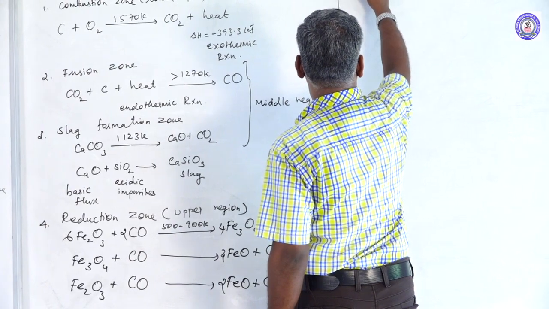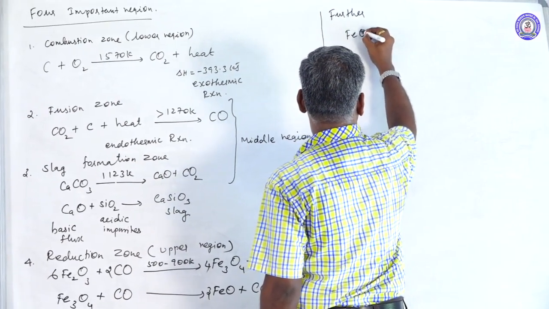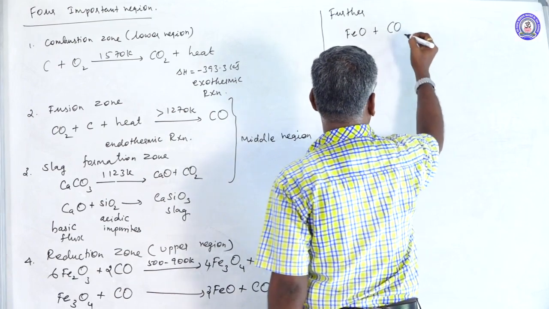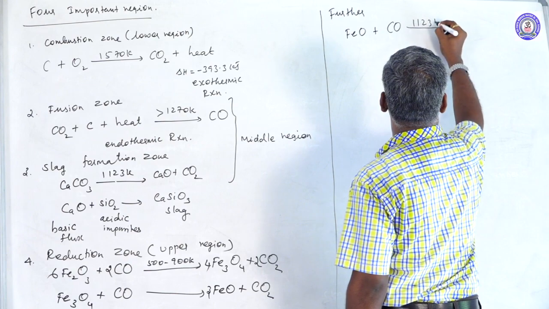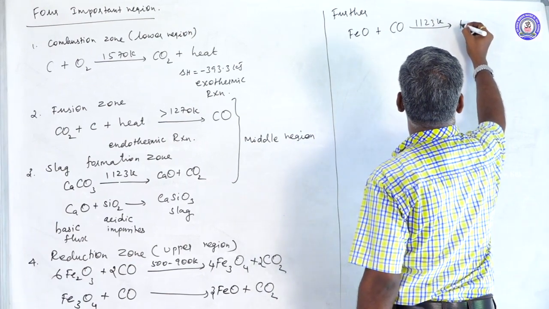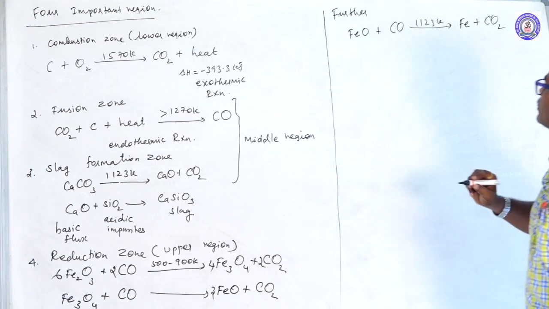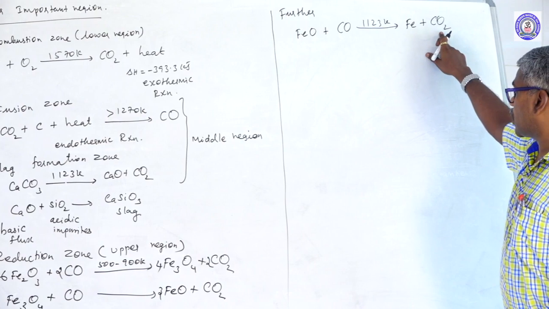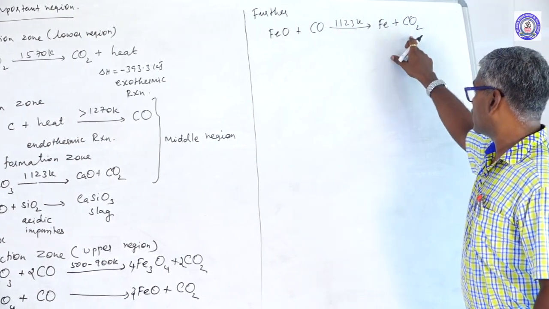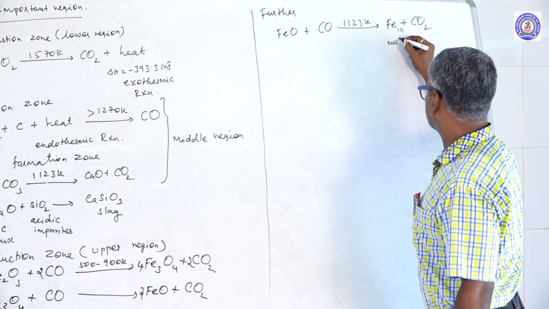Further, FeO reacts with carbon monoxide, maintaining the temperature 1123 Kelvin, to form Fe plus CO2. One Fe, 2 oxygen, so 1 carbon. This is a solid form, it's a molten state.